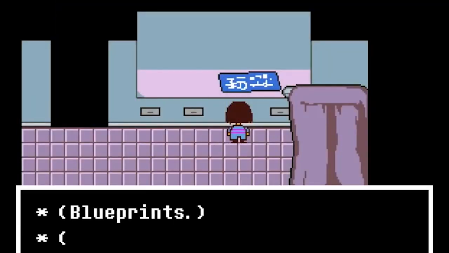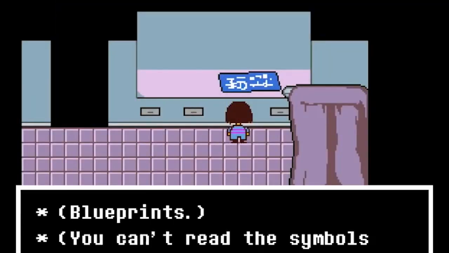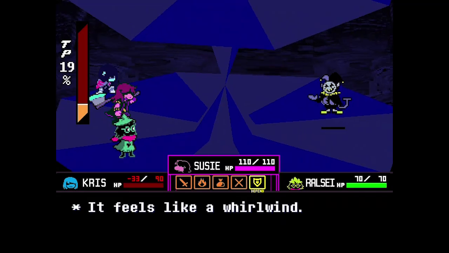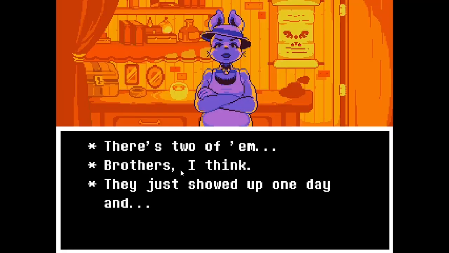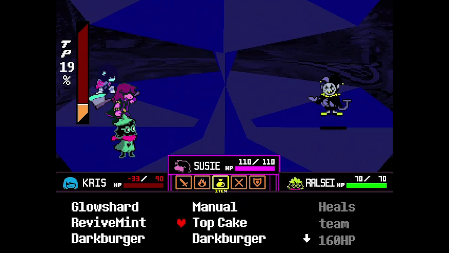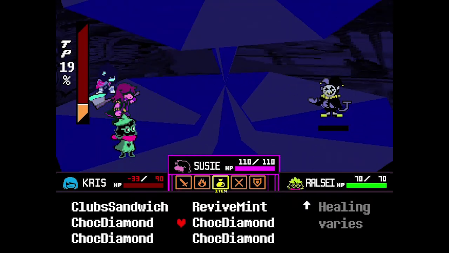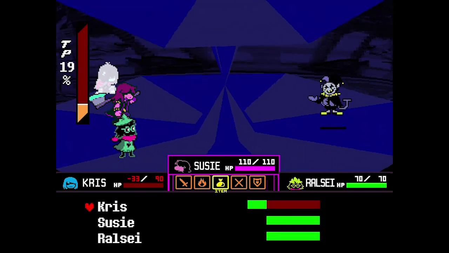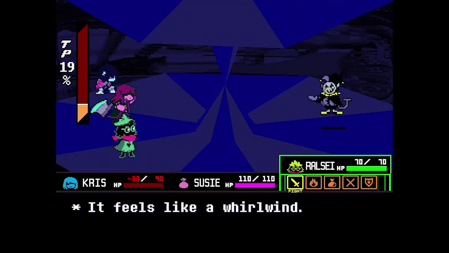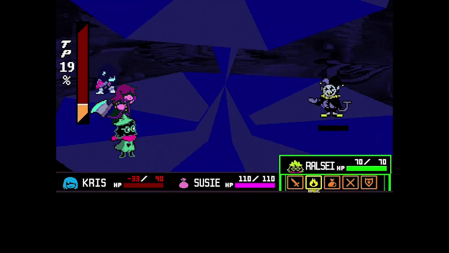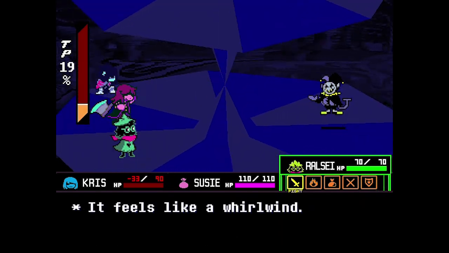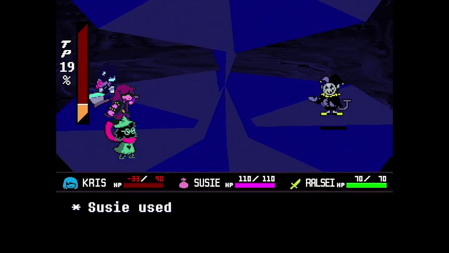And if the notes in Sans' basement were written by him, that would also indicate that he lived with them in the house. But that can't be the case, because according to the shopkeeper in Snowdin, Sans and Papyrus moved to Snowdin one day and asserted themselves, but she doesn't mention any third brother. If Sans truly did work as a royal scientist, then maybe they all lived together in the core, and when Gaster was shattered across space and time, they took some of his old notes and moved to Snowdin.